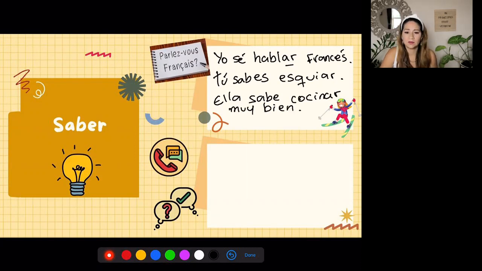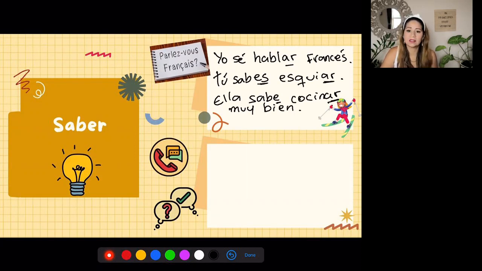Okay, so the verb is conjugated according to the subject, of course. And then if I'm talking about a skill, the second verb is not conjugated. I already conjugated the first, the verb to know, the verb saber. So the second one doesn't need to be conjugated.